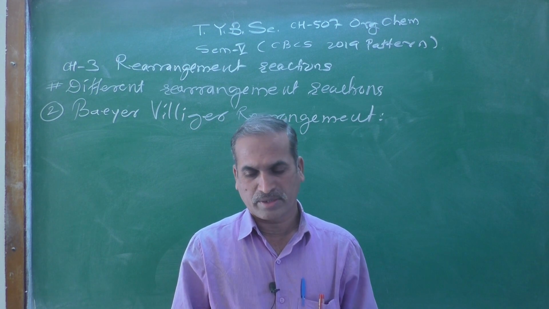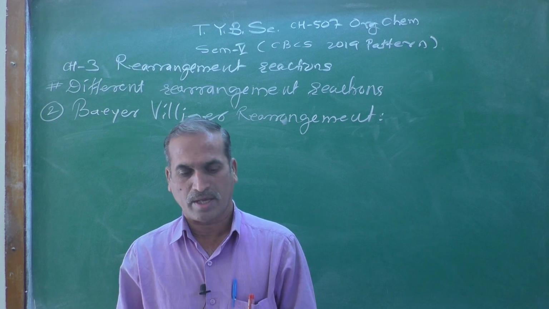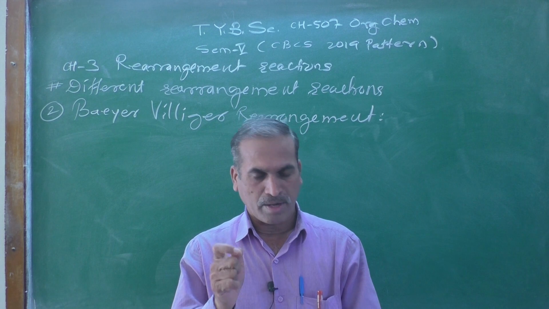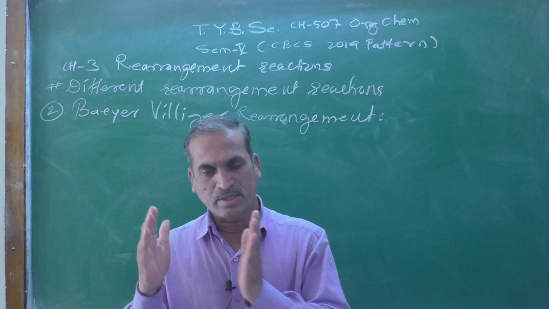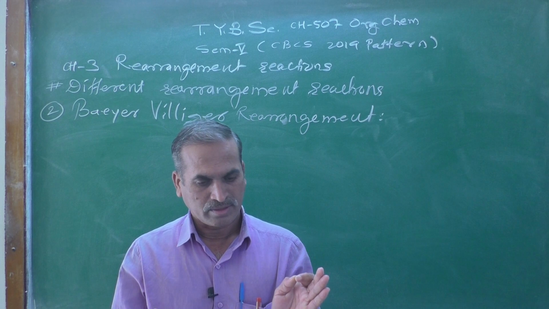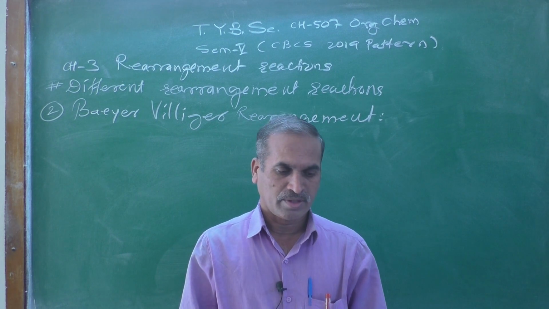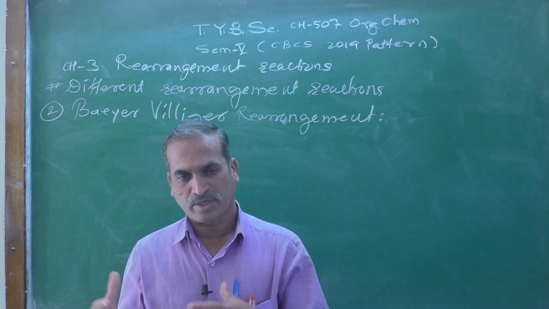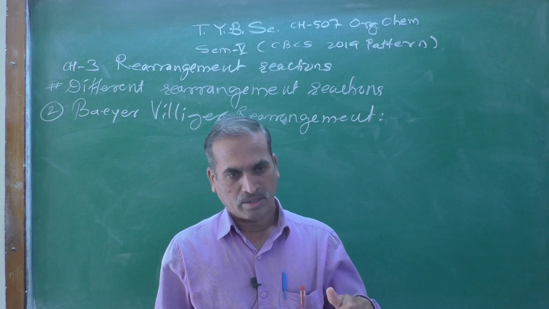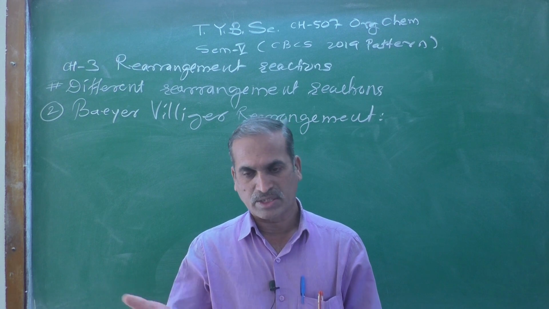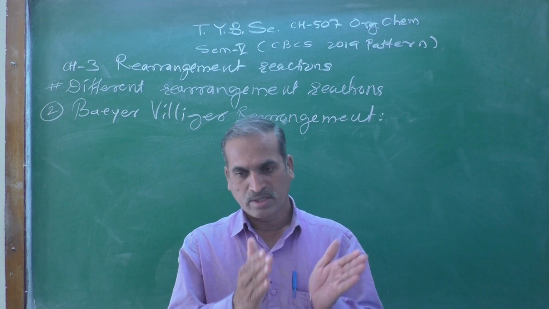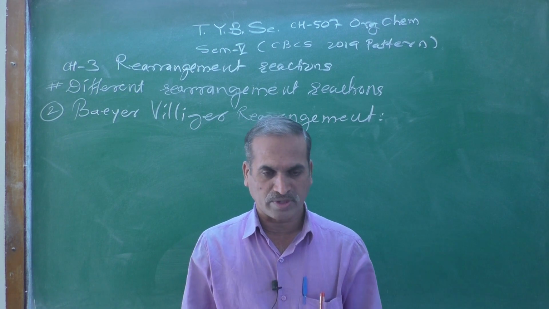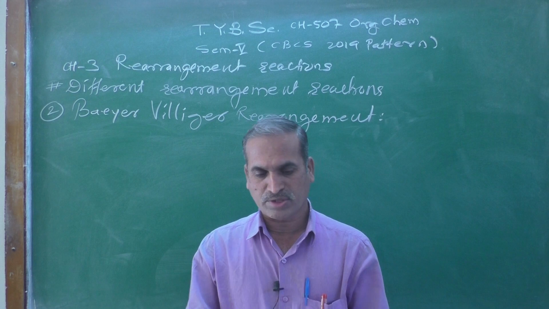Do you remember what we were discussing yesterday? I think yesterday we discussed the migratory aptitude in the Baeyer-Villiger rearrangement reaction, and by using that migratory aptitude how we can predict the product, how the rate of reaction increases or decreases, whether the reaction is facilitated by an electron releasing substituent or an electron withdrawing substituent.